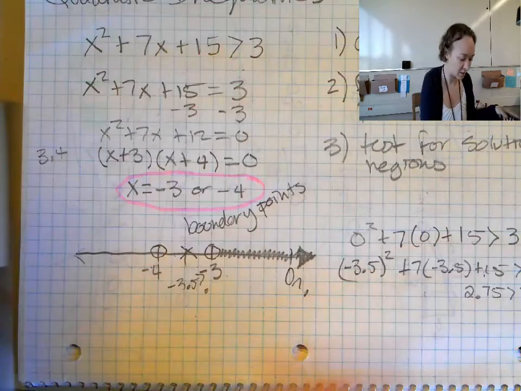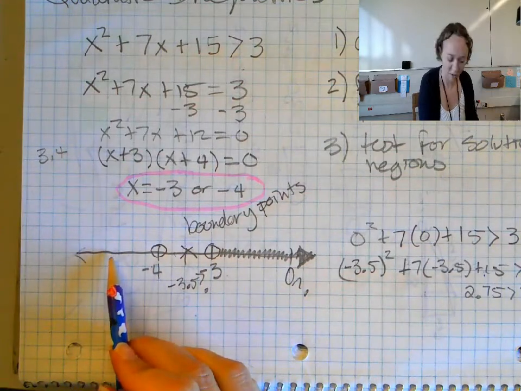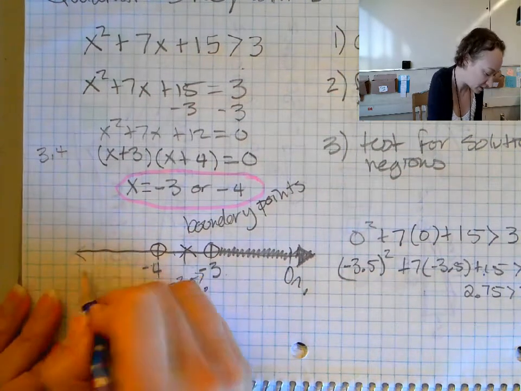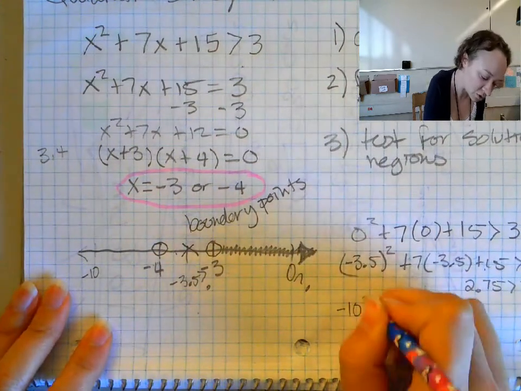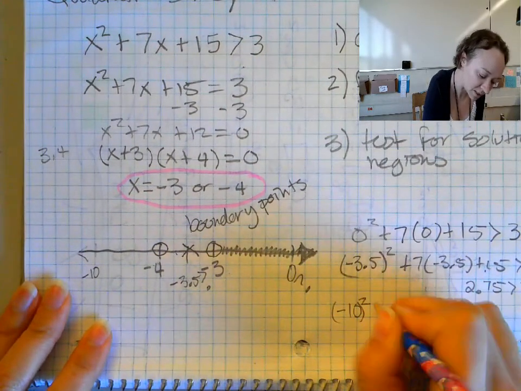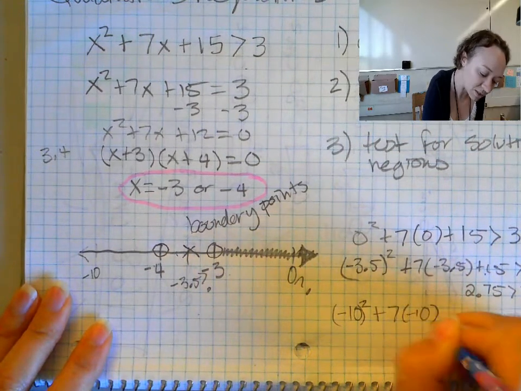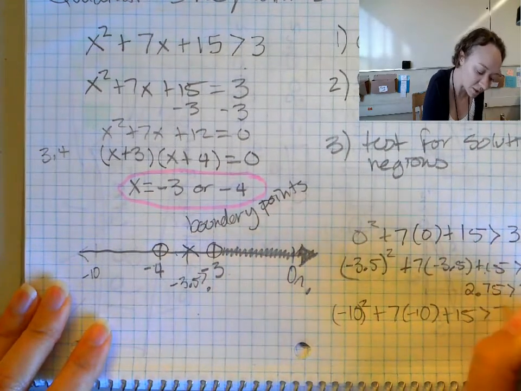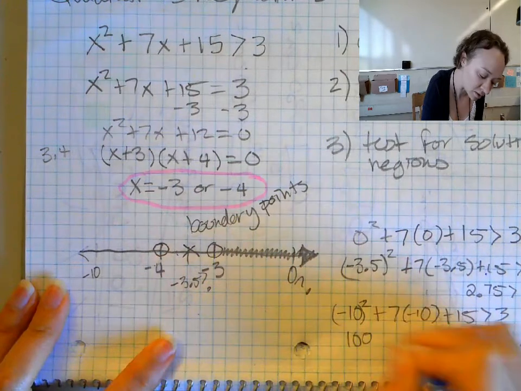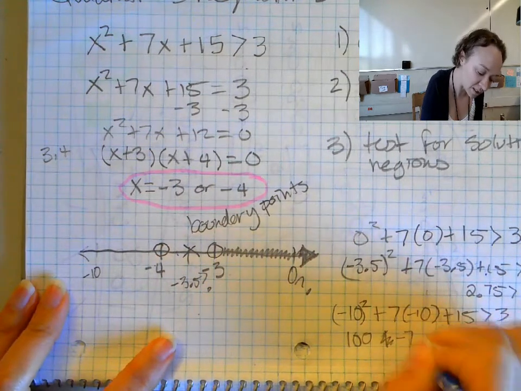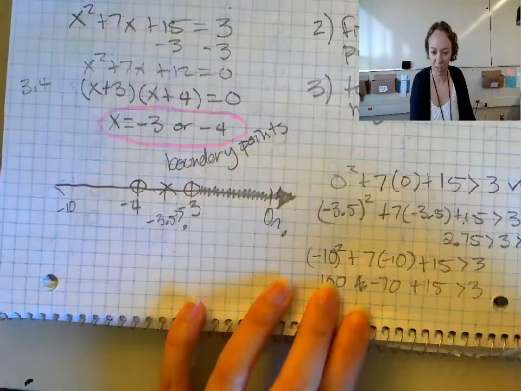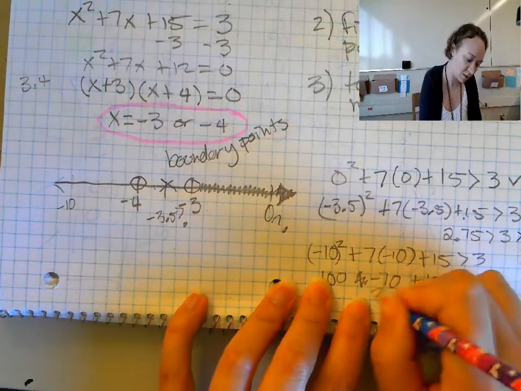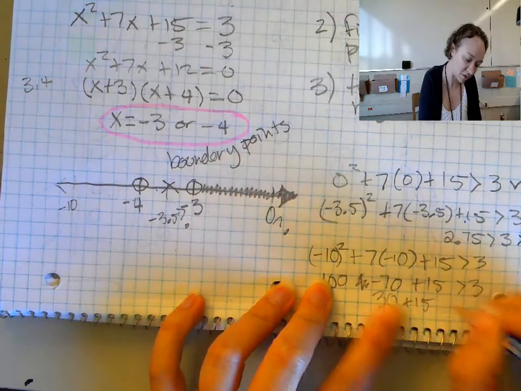So then I'll test smaller numbers. So maybe I'll test -10. -10 squared plus 7 times -10 plus 15 is greater than 3. So 100 minus 70 plus 15 is greater than 3. Well, 100 minus 70 will be 30 plus 15. Is that greater than 3?